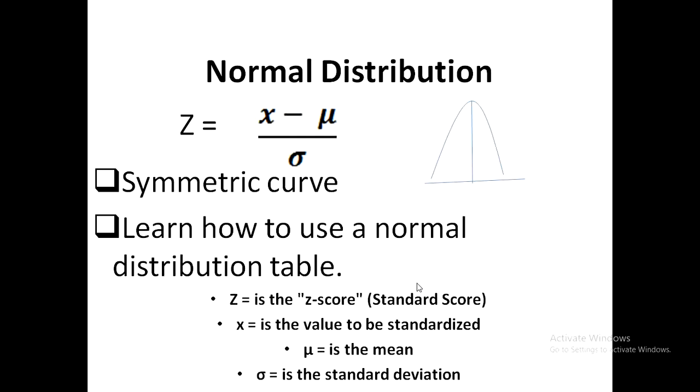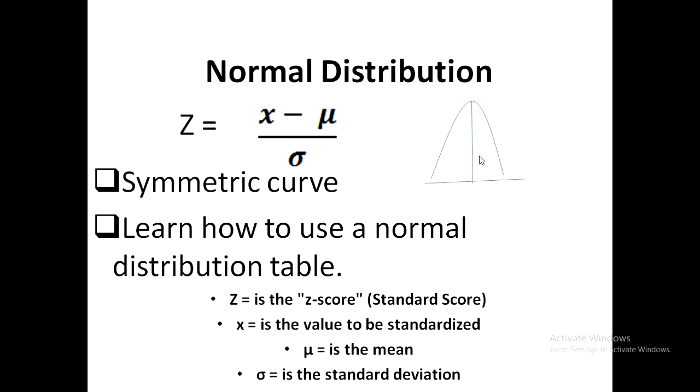So if the total area under the curve is 1 and the mean is right at the middle of that symmetric distribution, then it means that we have the total area of the distribution divided into 2 equal parts: on the left side we have 0.5, on the right side we also have 0.5, totaling 1.